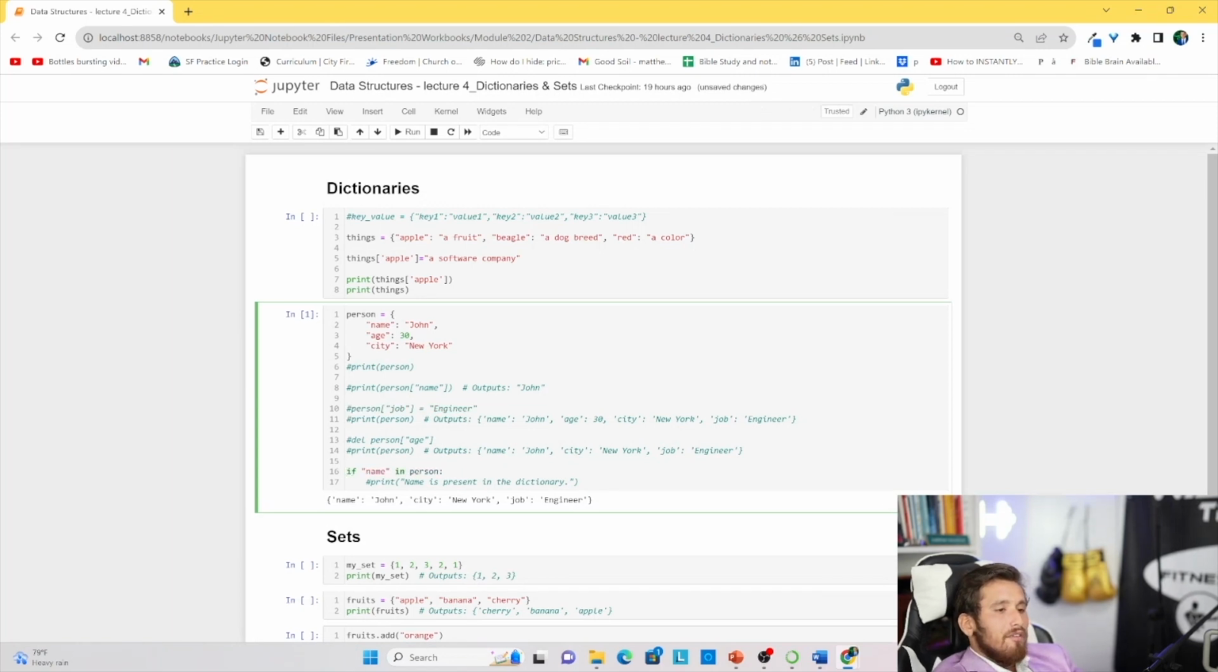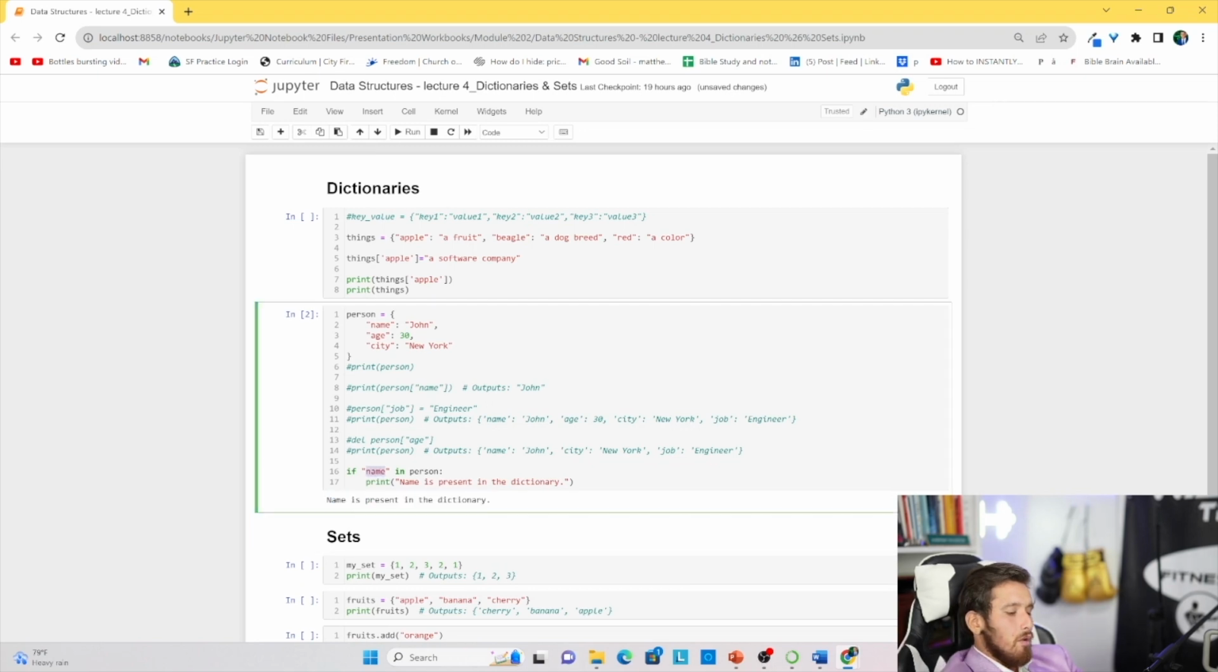So we can have an if statement here, and I know we haven't gotten into if statements inside of Python yet, but that will be the next module. But basically we're just saying if name is in person, so we're trying to see if the name of this person is in this dictionary by looking for the key name. So in this case, we're looking in the dictionary, looking for this key name. In this case, we'll click run, and we'll say the name is present in the dictionary.